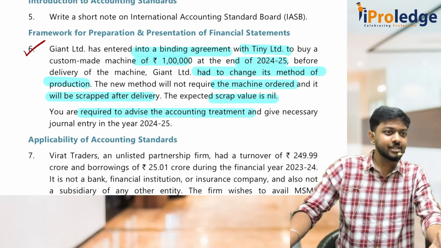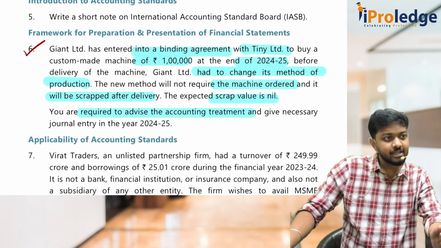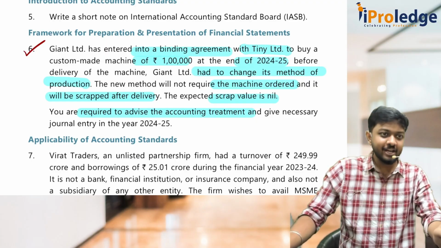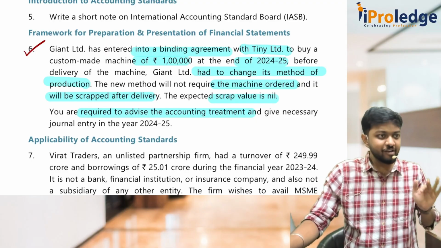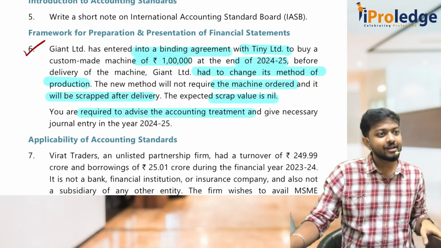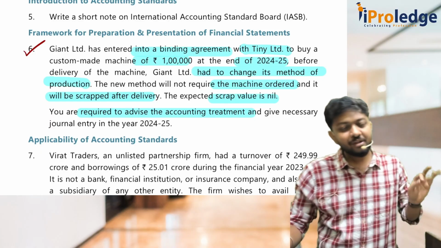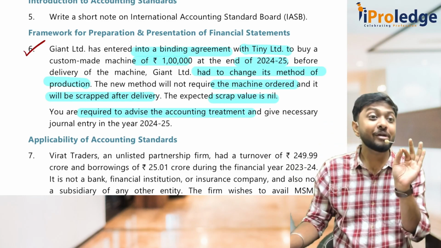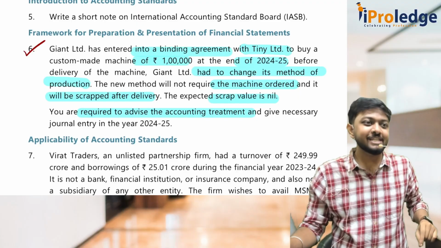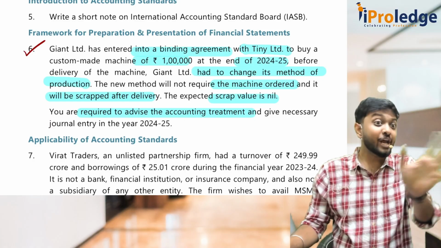The question is, should I have to purchase 1 lakh? Should I have to purchase that machinery? Hey, but it's of no use only now. Should I still purchase? Yes, because of the binding agreement. Okay. Now that I'm purchasing, even if I don't have any use, should I capitalize it as an asset? Why? Yes, no. Asset andre no. Asset, you can recognize something as an asset only if you have future economic benefits from the asset. Alva? Do you have any future economic benefits from this asset? No. Expense in the one day one economic benefit to illa. So it cannot be asset.